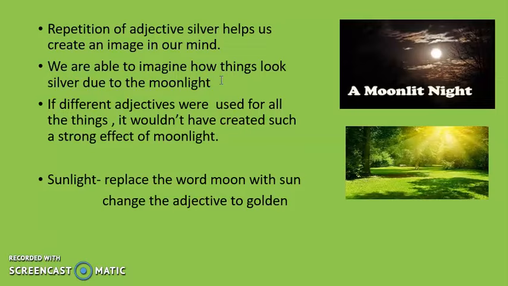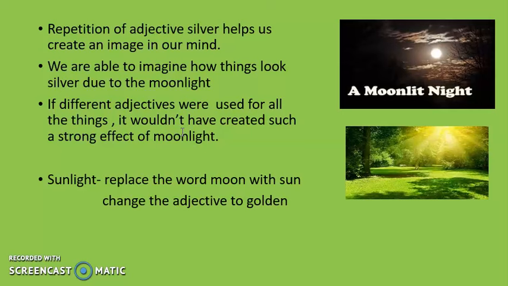If different adjectives were used, we would not be able to create such a strong effect of the moonlight. Remember, the poem is all about a moonlit night. Okay, it's about the moon. So he has used the adjective silver. If he was talking about the sun, what adjective could he use? What color is the sun? Right?